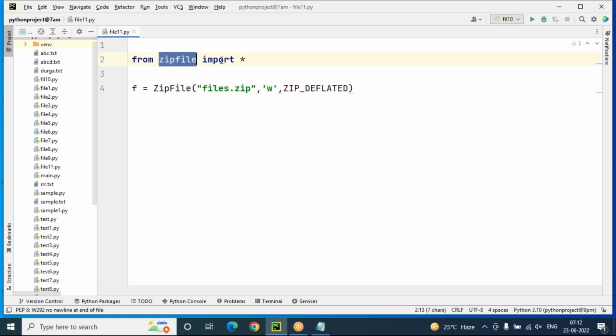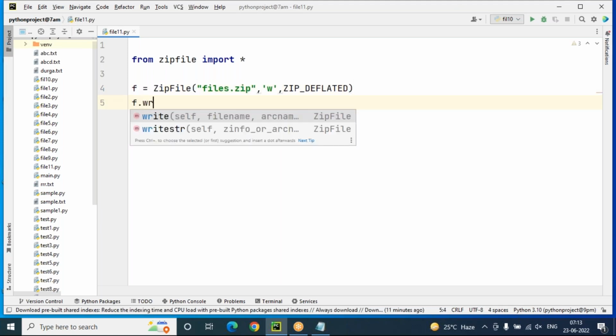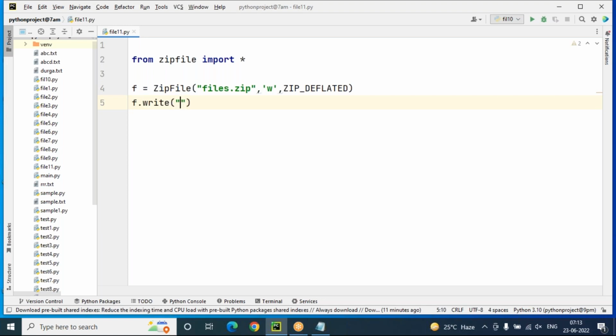Okay, this is the very simple syntax. So from zipfile import star, in the sense from the zipfile module, we are importing by default this class. The file name is files.zip, W is write mode and ZIP_DEFLATED is a constant. Once we create files.zip, we can start writing the files into this zip folder. So how to write? Simple write method only can use.